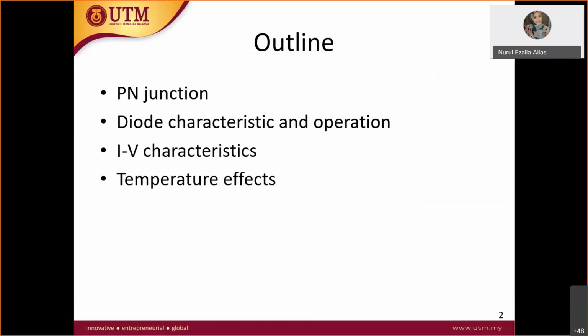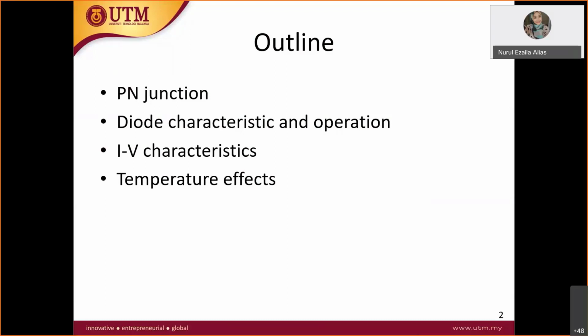So the outline is the PN junction. When we talk about the PN junction, the most famous application is the diode. The concept of the diode, the characteristics of the diode, and the operation of the diode. The diode operates in forward bias and reverse bias, so you have the idea just now. Also the IV characteristic and the temperature effect. Why the temperature effect? Very important. I think you already got the idea just now.